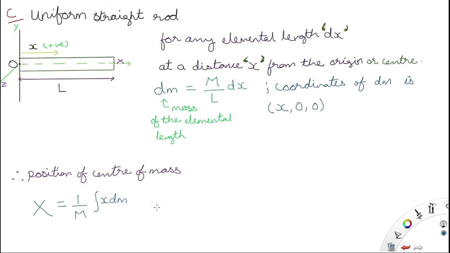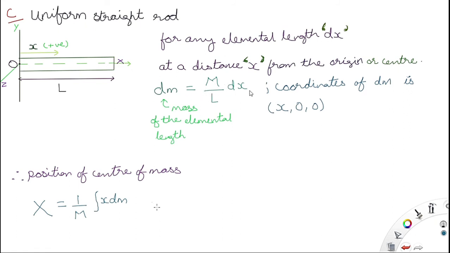For an elemental length dx at a distance x from the origin or center, where O is the origin or center, dm is equal to capital M by capital L into dx.